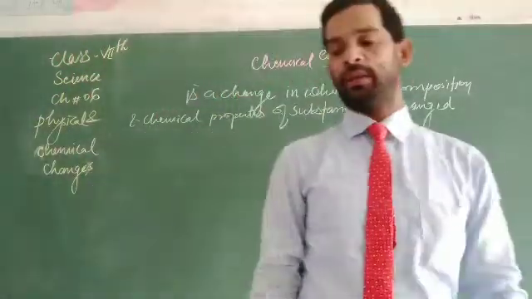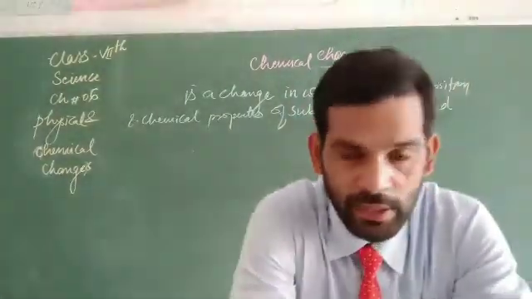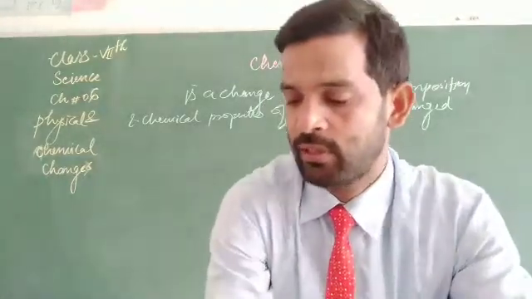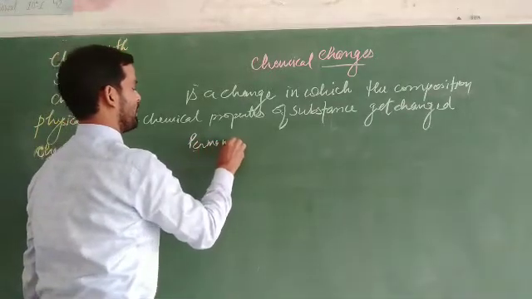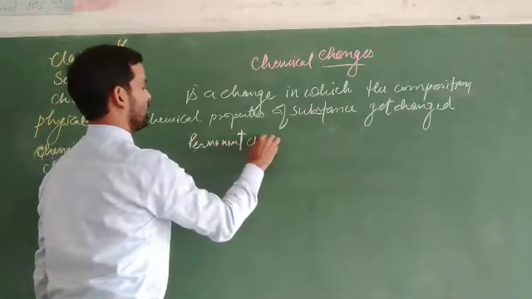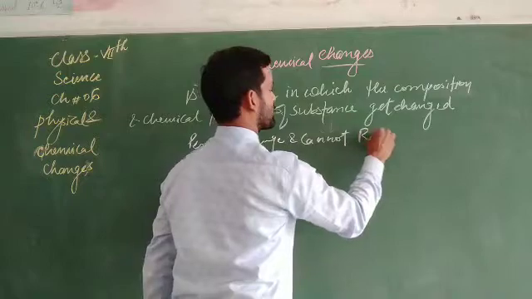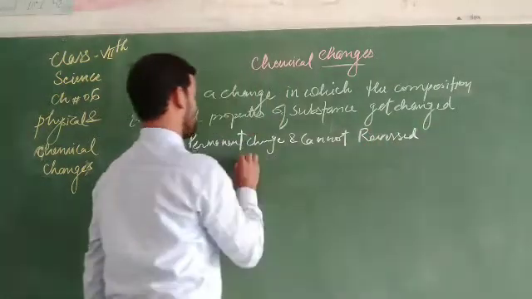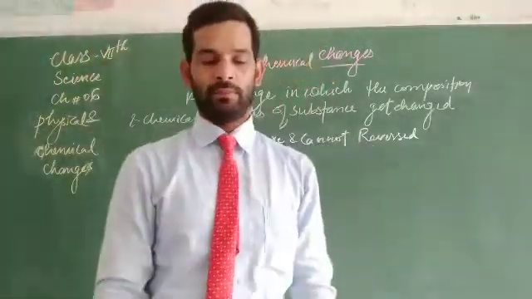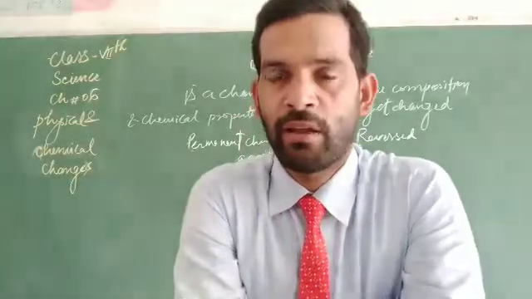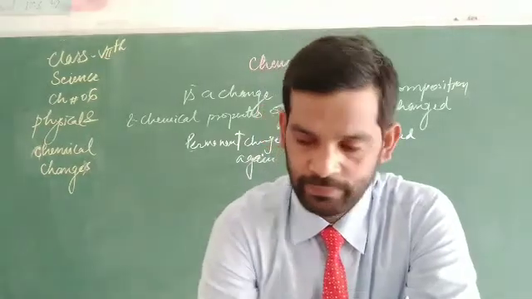What are the examples of a chemical change? It is a permanent change. Yes, it is a permanent change and cannot reverse again. So it is irreversible and a permanent change which cannot go back to its original position.